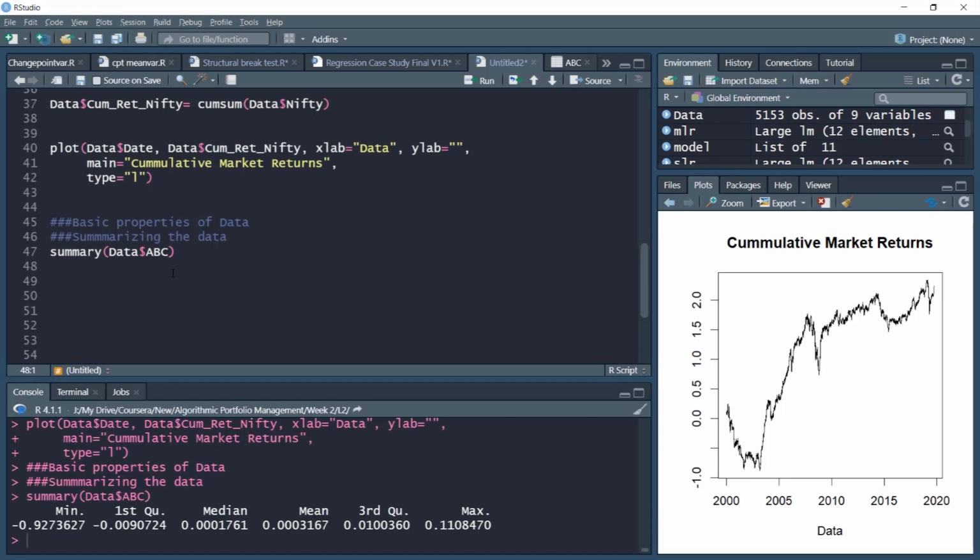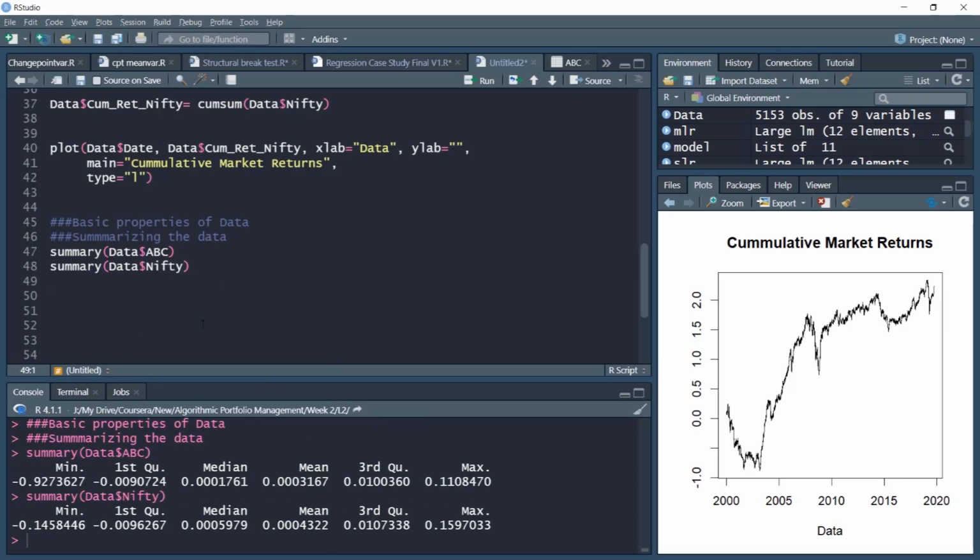Similarly, I can examine the summary of the Nifty market index, which is this. So here also we can see the extreme return, which is -14%, and the maximum is around 15.97, which is 16%, and the same metrics, that is the first quantile, median, mean, and third quantile.